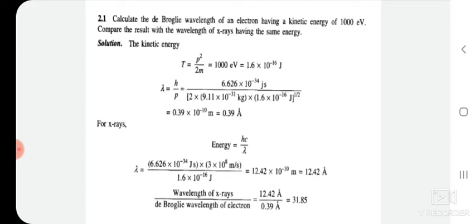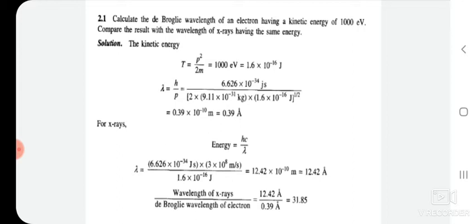The kinetic energy T, as we know, is equal to 1/2 mv square. We can convert it in the form of momentum, which is equal to p square by 2m. We know the kinetic energy of an electron is equal to 1000 electron volt. If you convert it into joule, we have to multiply with the charge of an electron. That's why 1000 into 1.6 into 10 to the power of minus 19. If you simplify, you will get 1.6 into 10 to the power of minus 16 joule.